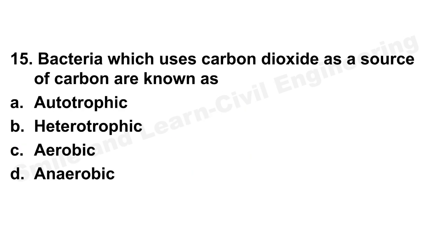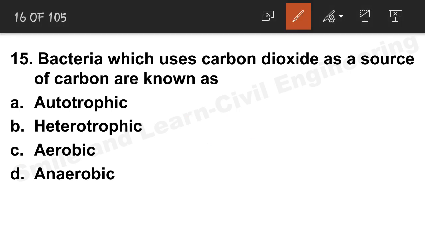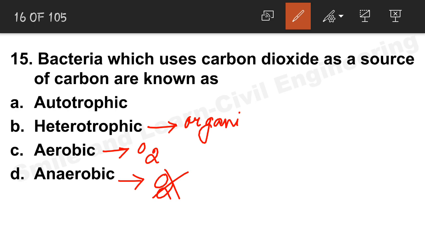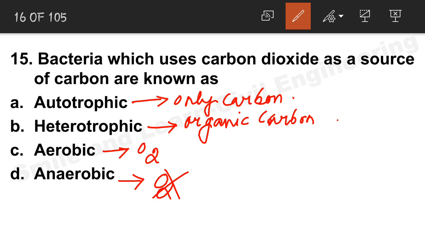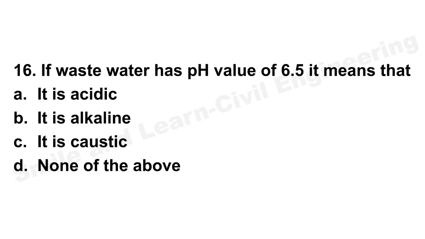Question number 15. Bacteria which use carbon dioxide as a source of carbon are known as. Now you see, we all know that aerobic bacteria is one which survives in presence of oxygen. Anaerobic bacteria doesn't require any oxygen, and heterotrophic actually utilizes organic carbon. Now autotrophic bacteria solely depends on carbon dioxide, and so the correct answer is option A. Let's move on to question number 16.